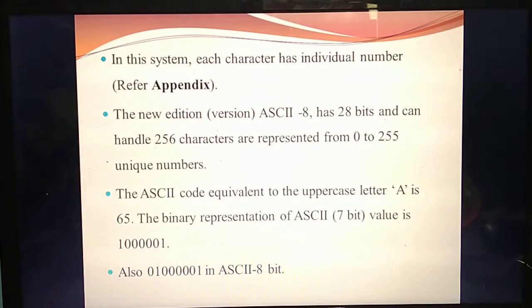Normally it handles 128 characters, but now it can handle 256 characters. 256 means it is used to represent 0 to 255. The alphabet always starts from the letter A. What's the ASCII value of A? It is 65. Very, very important. The ASCII value of A is 65.